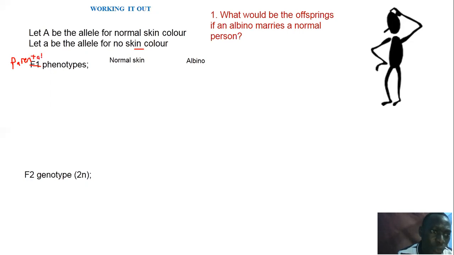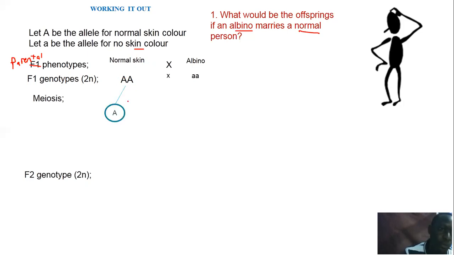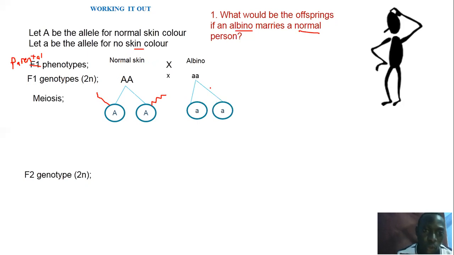This is the starting parental phenotype. So you are having an albino marrying a normal person. So a normal will have capital A, that is the genotype, and an albino will have small a. So when you cross them, remember these genotypes must undergo meiosis to produce the gametes, which will further undergo fertilization. So this normal person will produce that sperm, and then he will also produce another sperm, and then the albino will produce the egg. I'm assuming the wife is the albino, and also another egg.